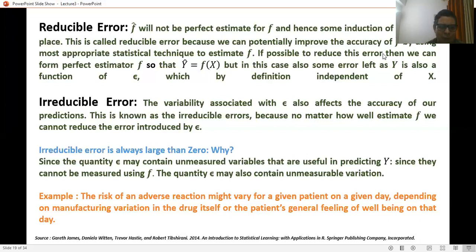That type of error can never be reduced, so we say it is irreducible error. When you use that car, the average will definitely be below 30 kilometers per liter rather than exactly 30. So these types of errors in the system are irreducible errors.